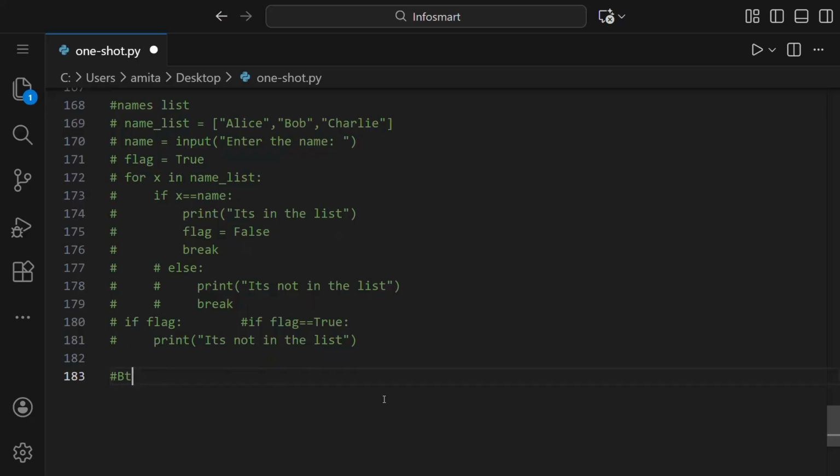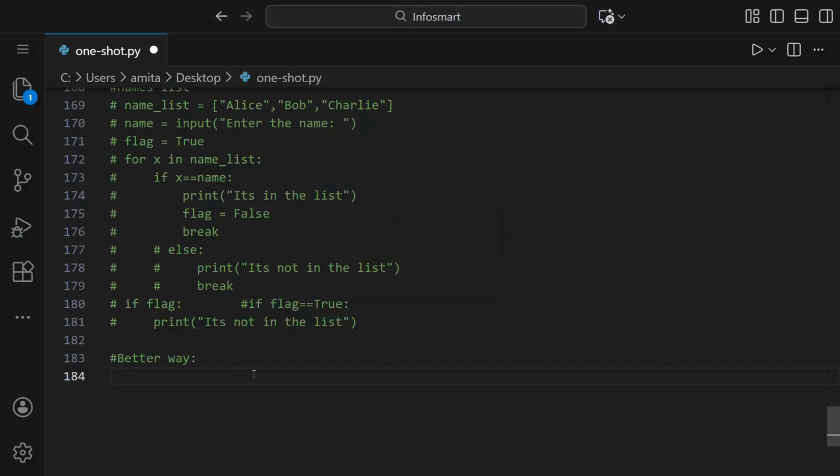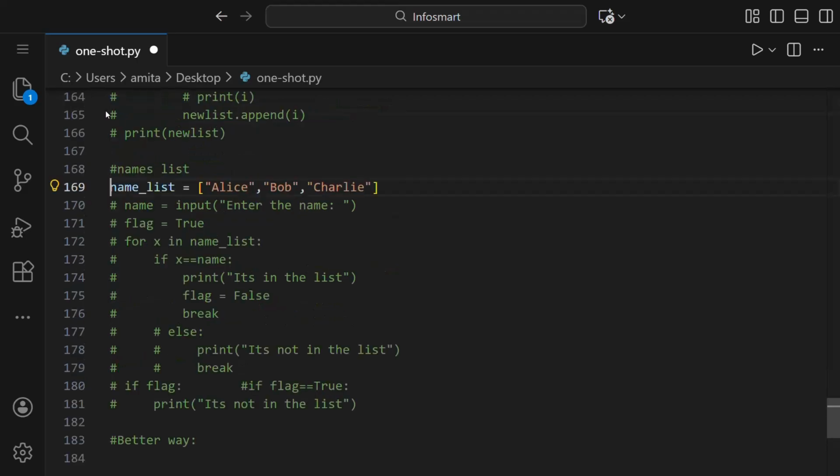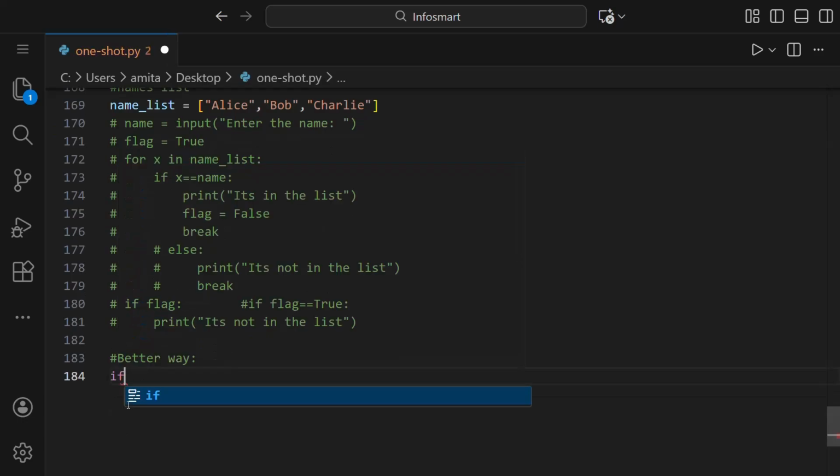So the better way to solve this is, first let us read the question again. It was to create a list of students' names and check if a given name exists in the list. So we just have to check if the name exists in the list or not. So this is a list. Let us uncomment this. Here we will be writing if